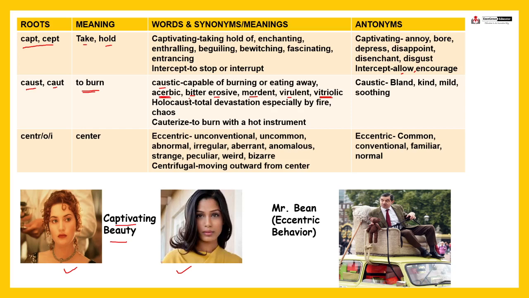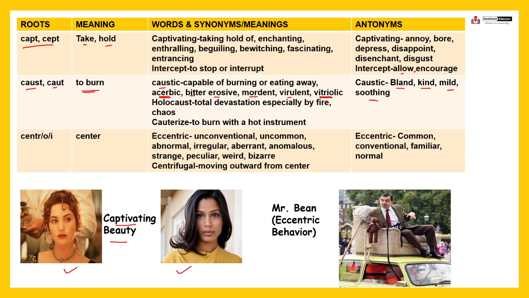So these refer to vitriolic. Acerbic means a toxic personality, right? So suppose Mr. X is having a vitriolic personality, he is vitriolic, then it means he has a toxic personality, right? So that is caustic. And just the opposite is kind, someone who is kind, mild, soothing personality, bland, right? The opposite of caustic, that is antonyms, include bland, kind, mild and soothing.